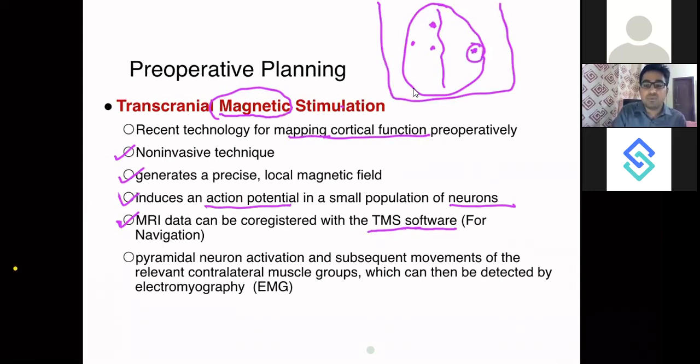So I will look for that particular movement. I will look for, let's say, limb movement, thumb movement, or hand movement, as per the area being stimulated. Pyramidal neuronal activation and subsequent movements of the relevant contralateral muscular group, as I told you, can be observed or detected by the EMG.